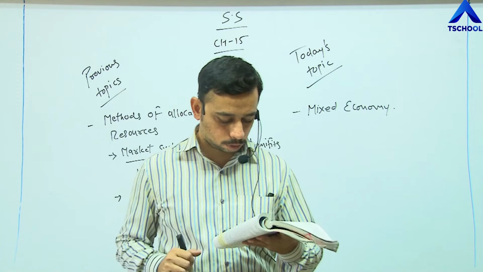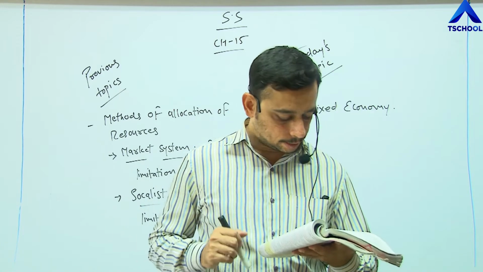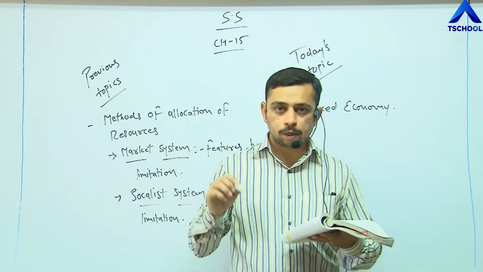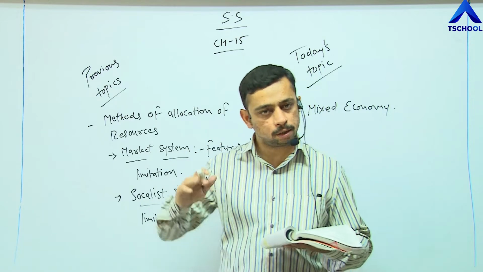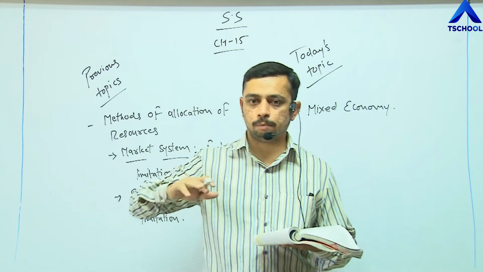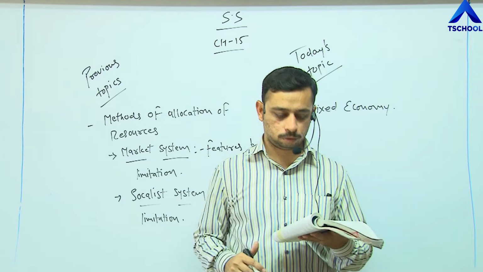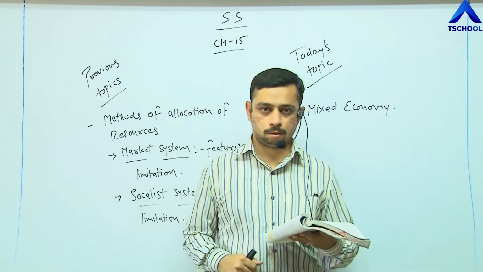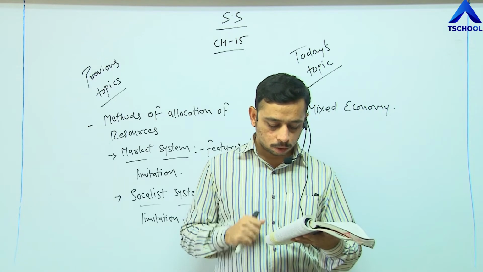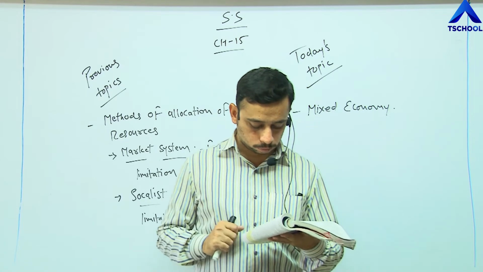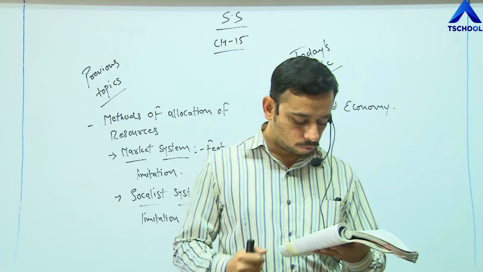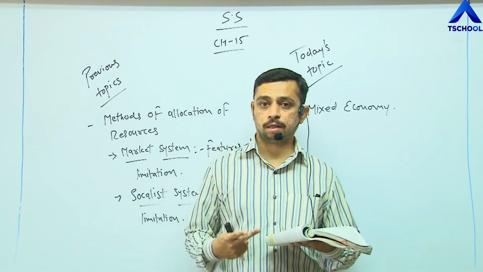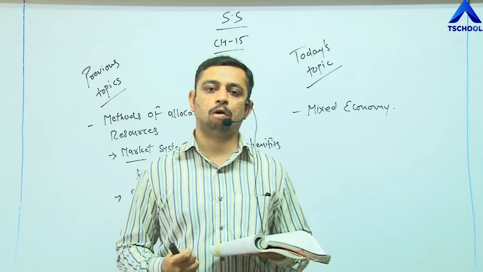Coexistence of private and public sector is accepted in this system. This system is also called controlled economic system. See, I have already said the government tries to control, the government tries to balance both the systems, right? That is why it is also called a controlled economic system. Because of the restrictions and control, countries like India, France and England follow mixed economy.